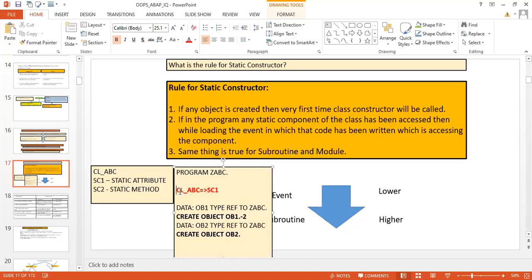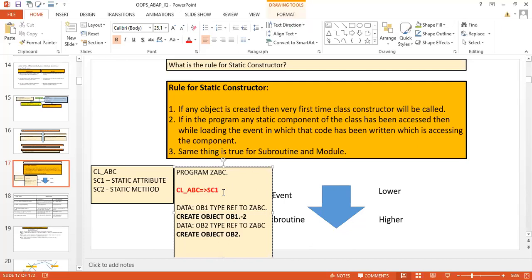When you run your program directly, the control will go to the class constructor method if you have written this statement inside the initialization or load of program. Because whenever we write the initialization or load of program, it gets first loaded into the memory.